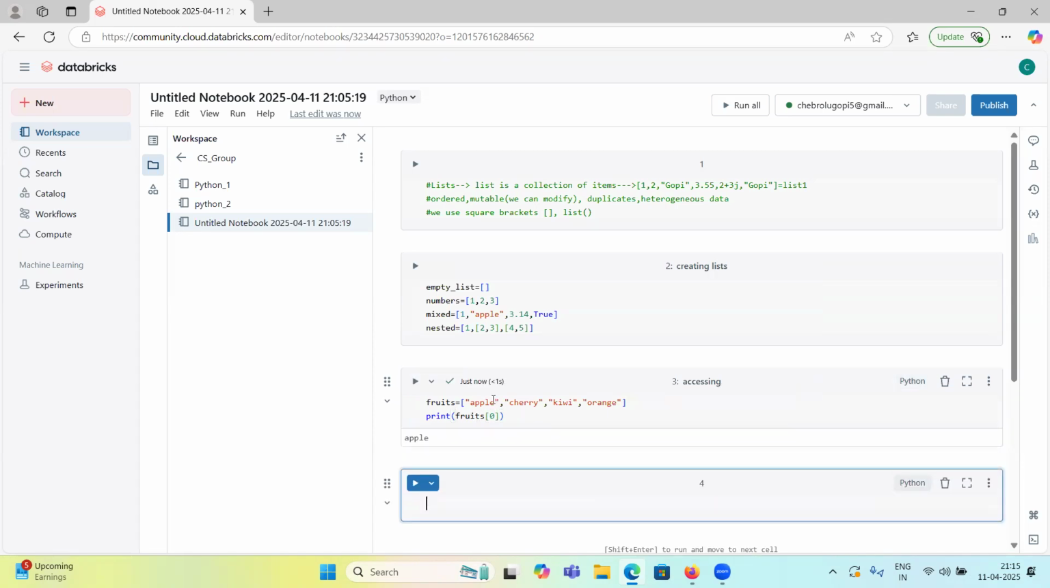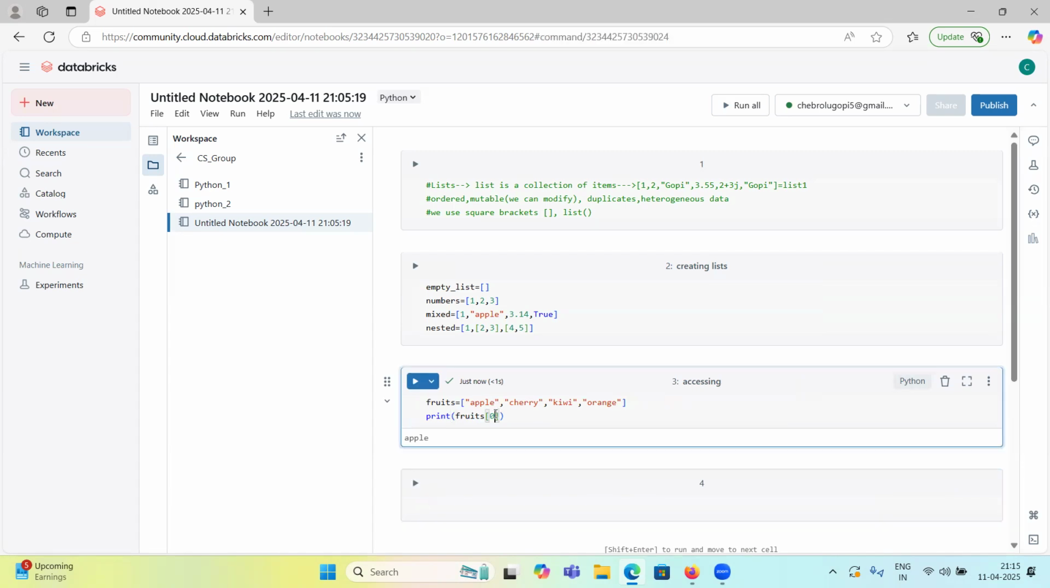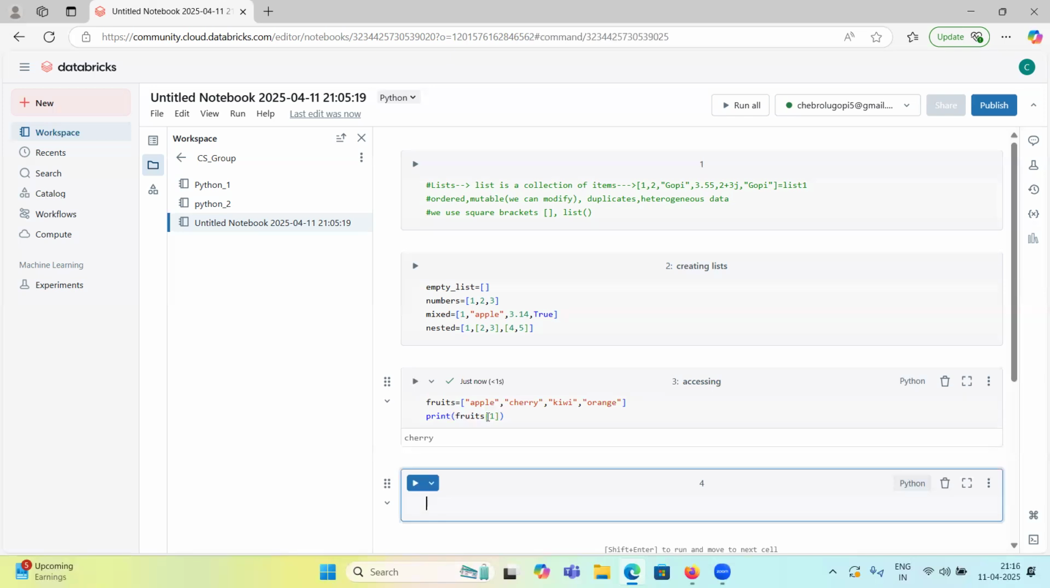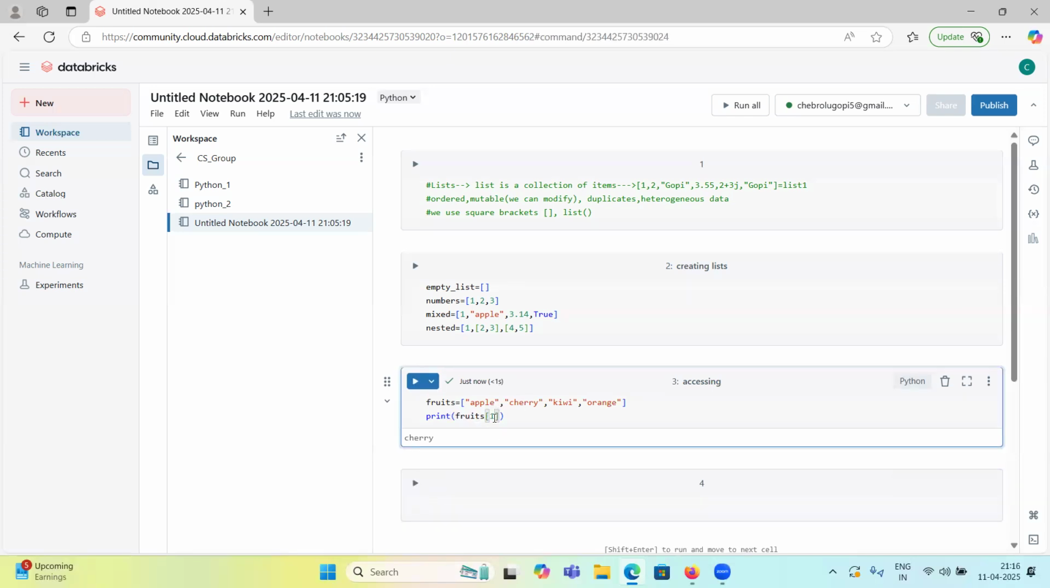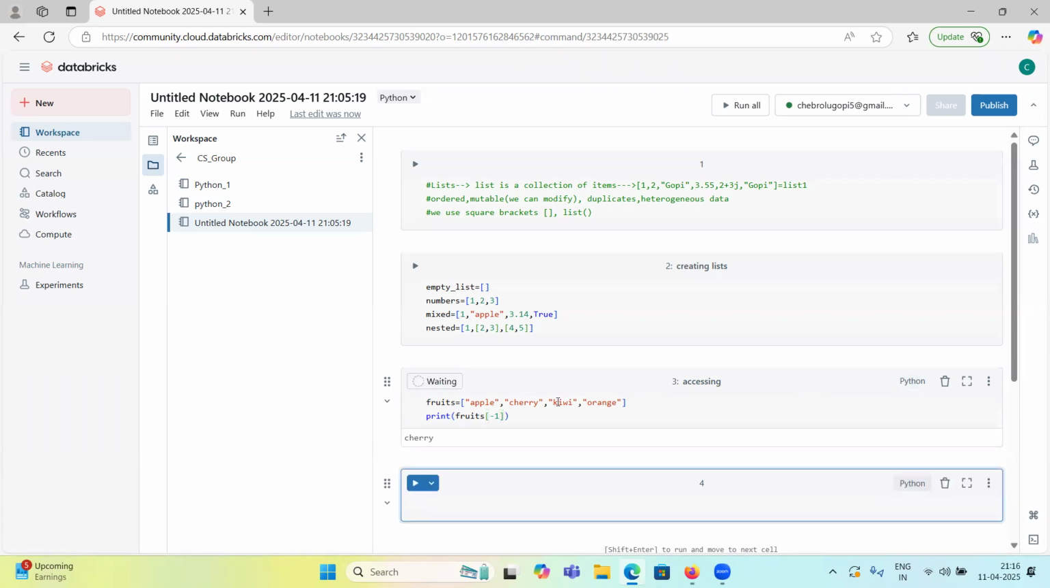Apple is in the first position, right? Yes. If I want to know the fruit at index one, cherry. And if I want to know the item at the last index, how can we know? Negative indexing, -1, -2. So in the last index, orange is there. So using indexing, we can access the items.